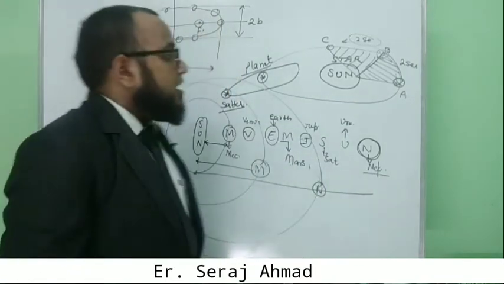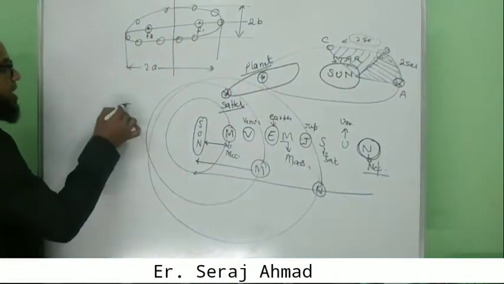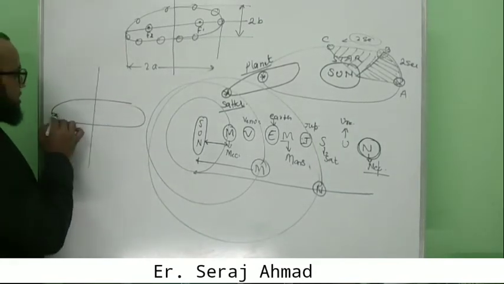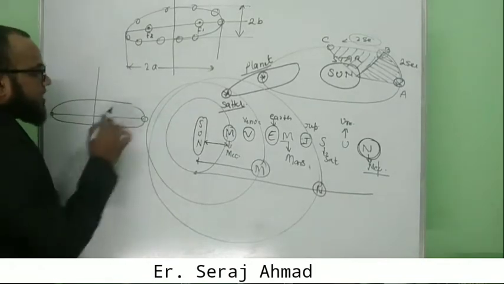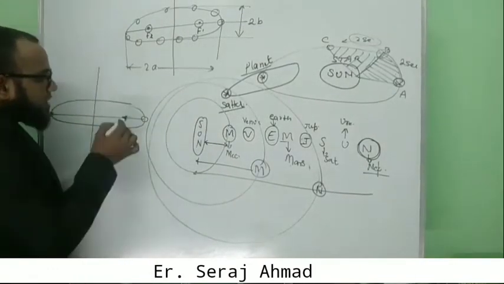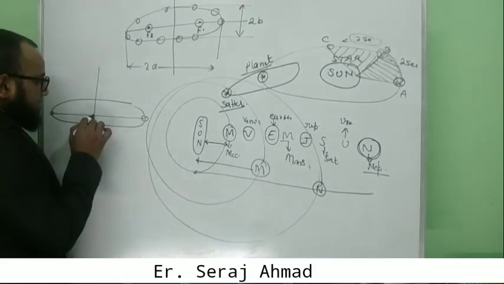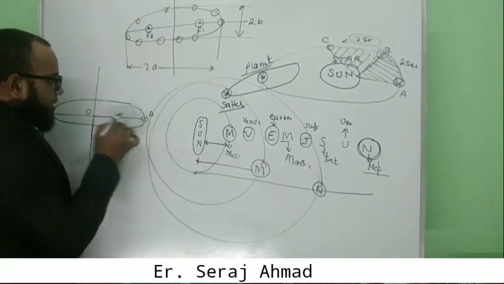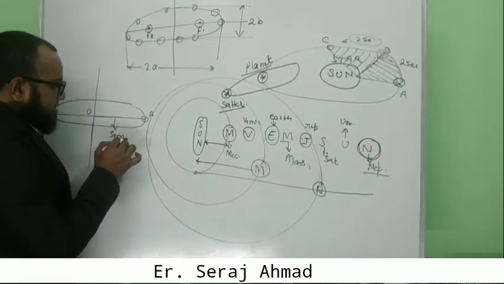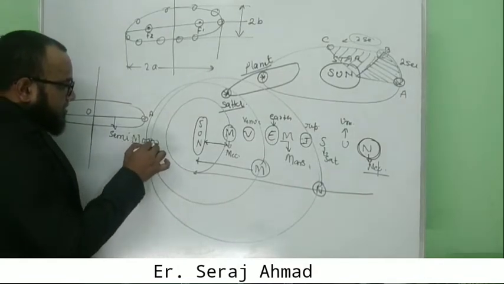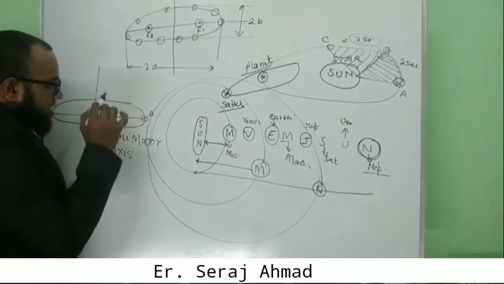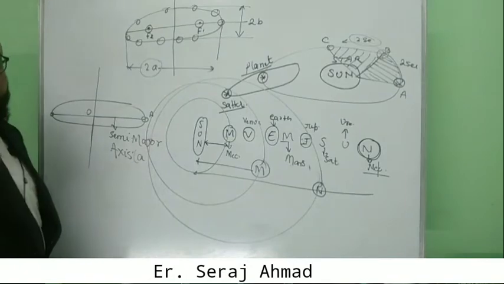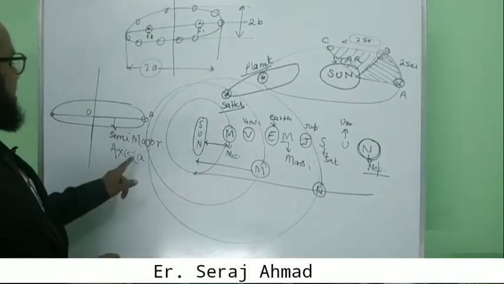And the third thing, as we discussed about the elliptical shape: this is the major axis of the ellipse. Suppose the planet is here, and the part from this point to point O is called the semi-major axis, and that is a. The total length of the major axis is 2a, and the semi-major axis will be a.